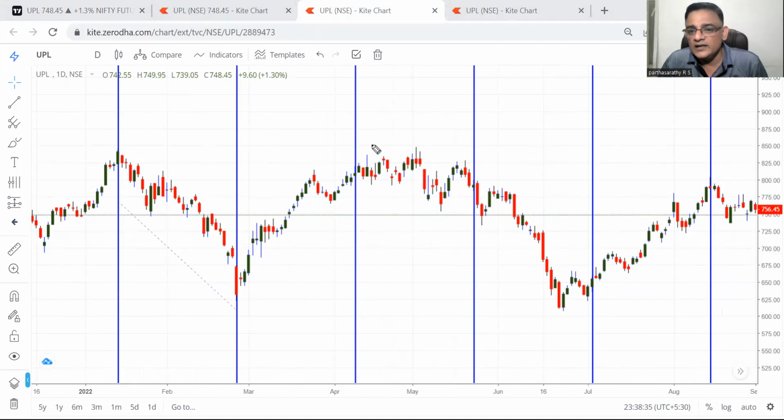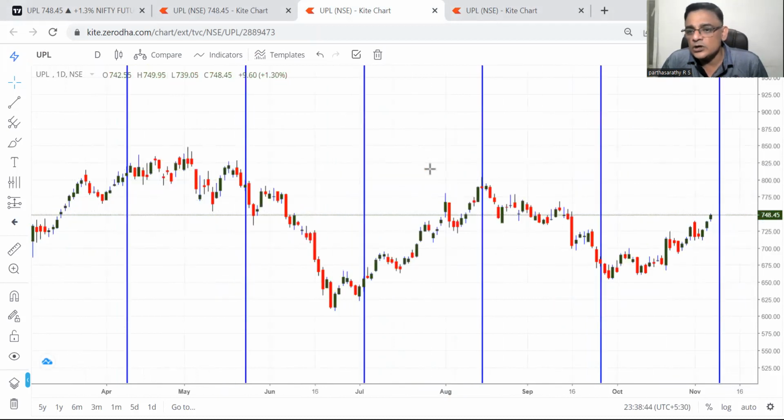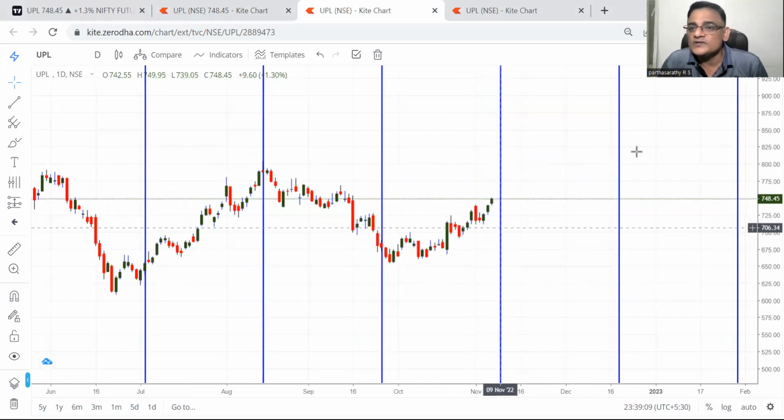Again the clear top here. From there it fell badly. Again the clear bottom here. From there it went miracle. Then again the solid top was found here, and from there phenomenal downside, and this was the date, and a little bit of stop loss triggered here, but now till it holds this high and low, nothing to worry, and tomorrow is the date. That's all for now, nothing more to add in UPL. Let's see how the time cycle is going to work for tomorrow, which is the 9th.